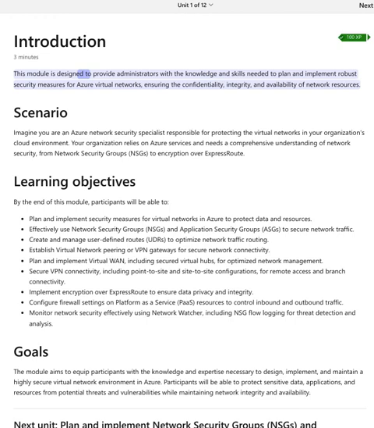This module is designed to provide administrators with the knowledge and skills needed to plan and implement robust security measures for Azure Virtual Networks, ensuring the confidentiality, integrity, and availability of network resources. Scenario. Imagine you are an Azure Network Security Specialist responsible for protecting the virtual networks in your organization's cloud environment. Your organization relies on Azure services and needs a comprehensive understanding of network security, from network security groups, NSGs, to encryption over ExpressRoute.